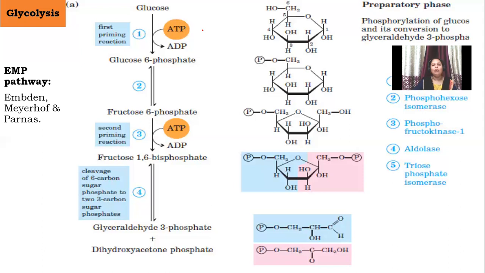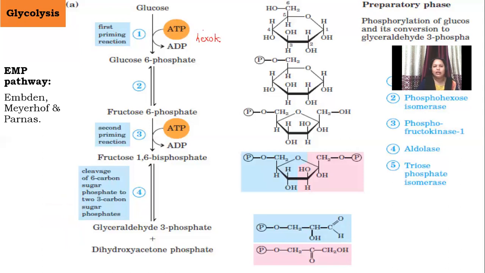Now, this reaction occurs in the presence of an enzyme which is called hexokinase.